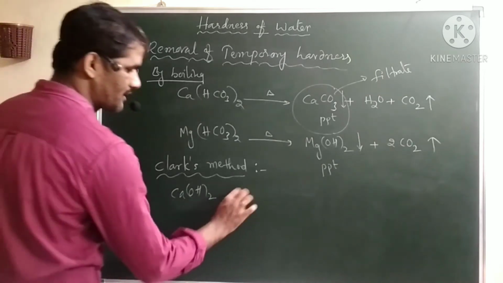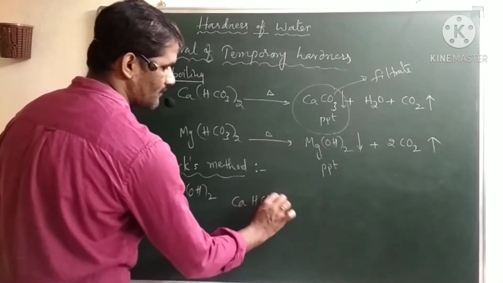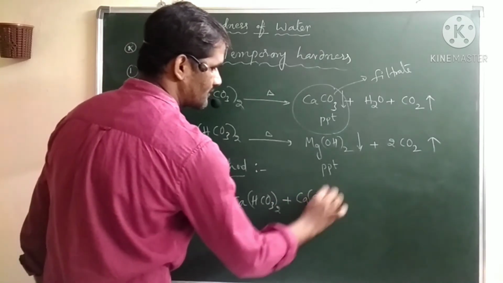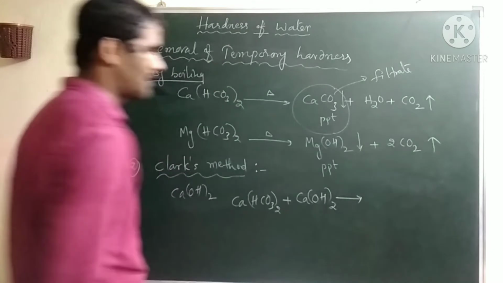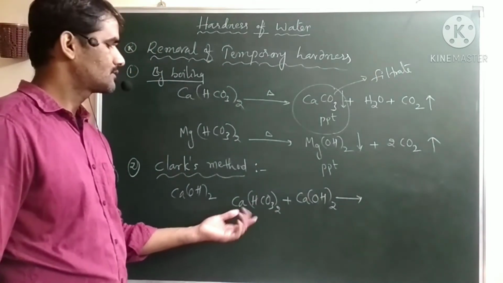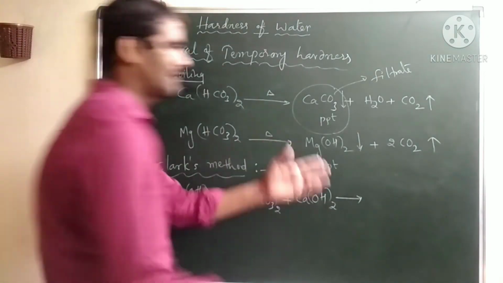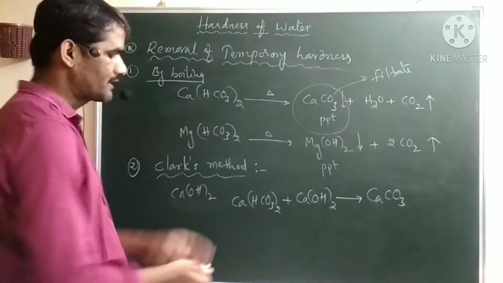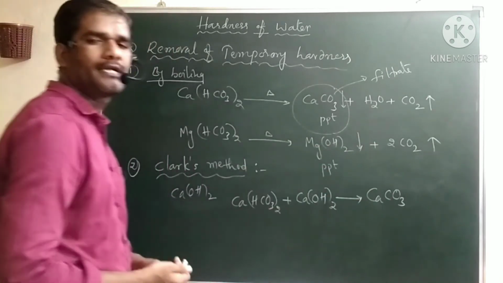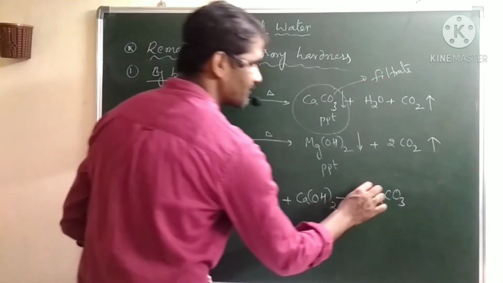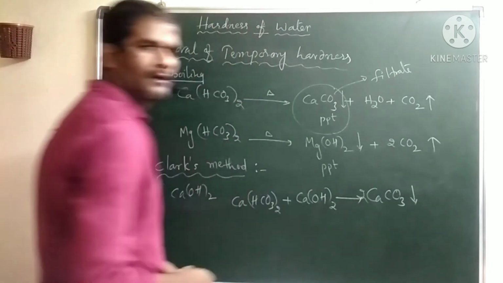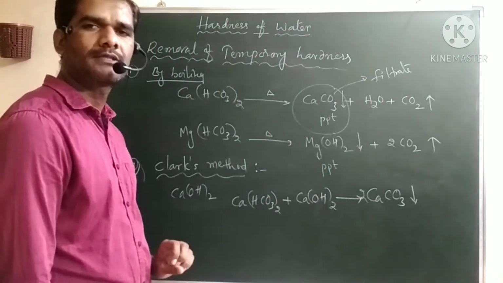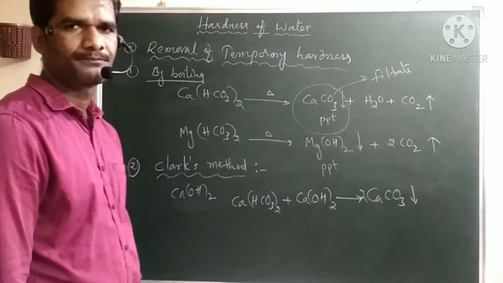Let us take calcium bicarbonate. If you add calcium hydroxide, it reacts with this calcium bicarbonate and again forms insoluble calcium carbonate. Means again this calcium is removed as an insoluble, precipitate form. Again we can remove the calcium from the temporary hardness causing water.